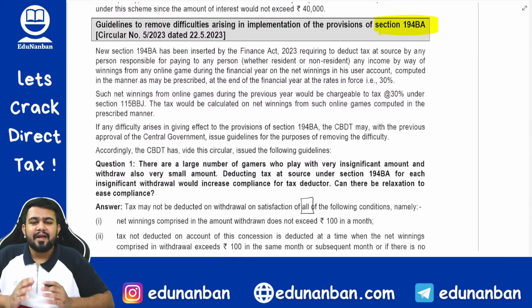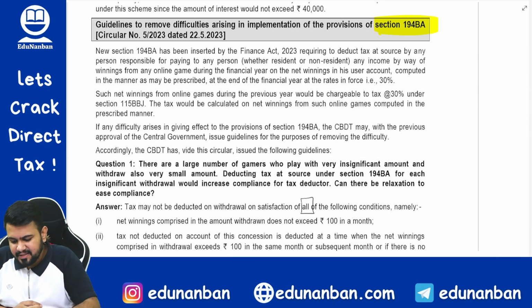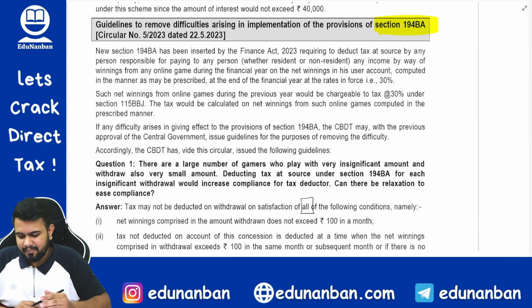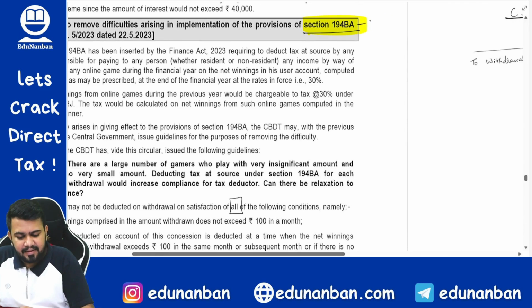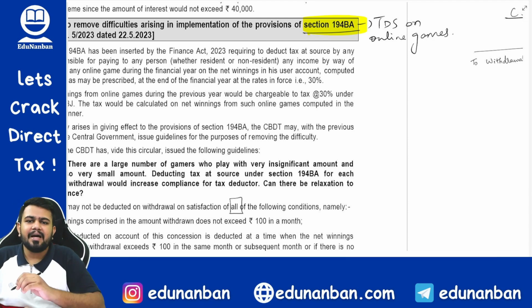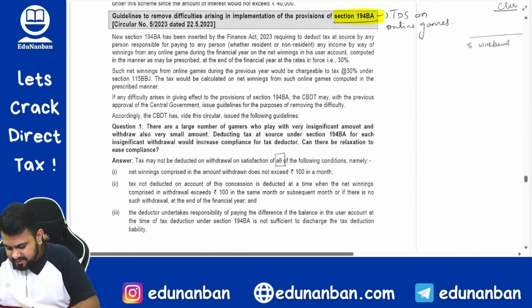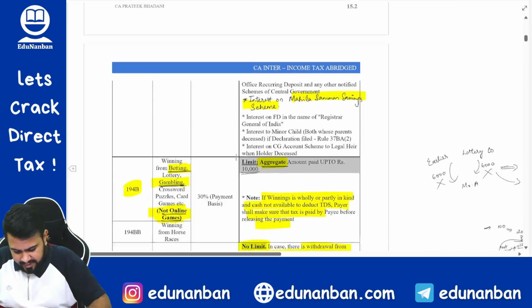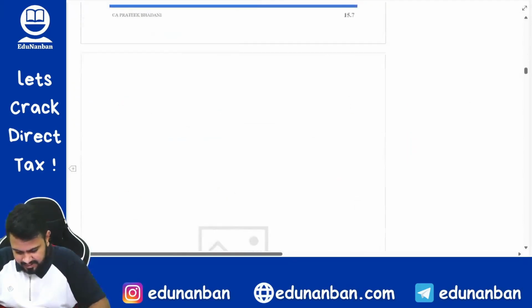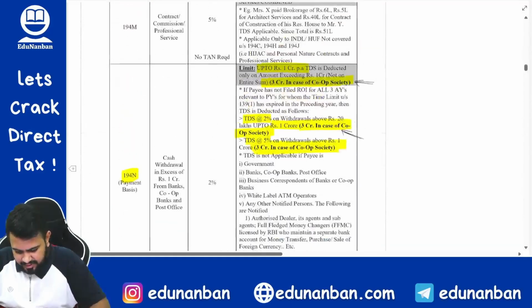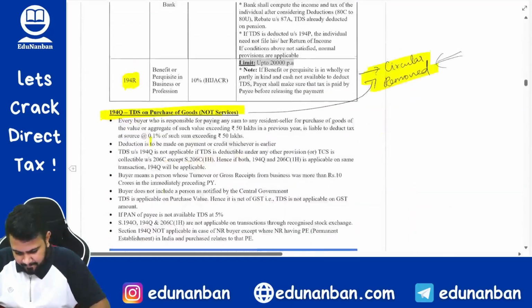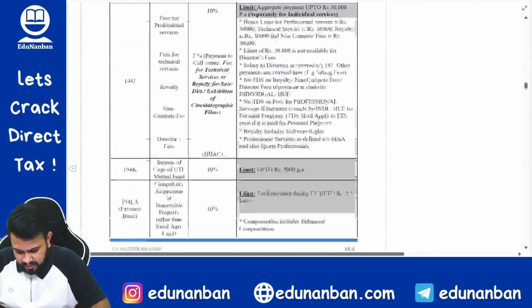Next, let us discuss the clarifications given about section 194BA. What is this section 194BA? TDS relating to online games. We have already discussed this section in the amendment lecture. Let us revisit this section in short once again quickly.